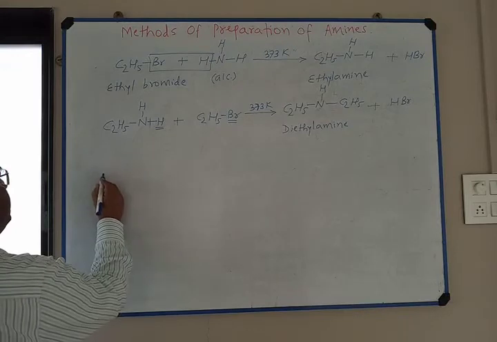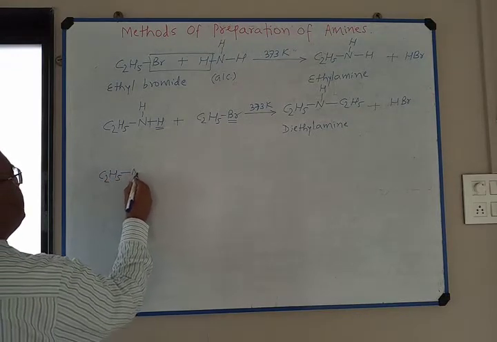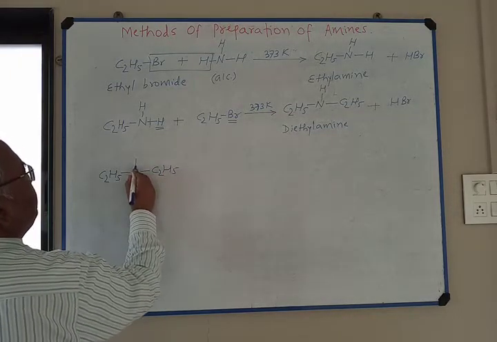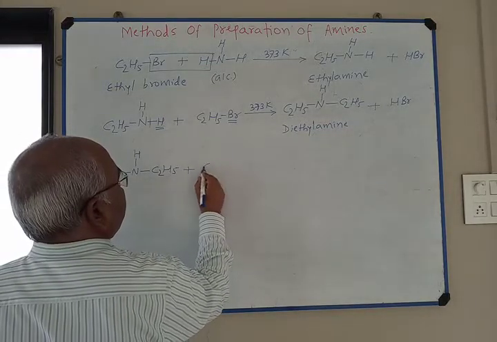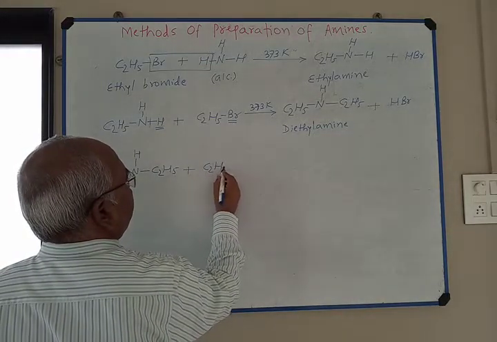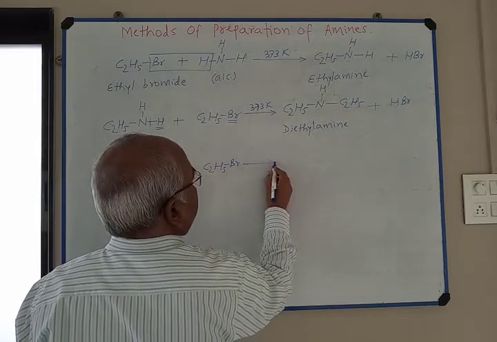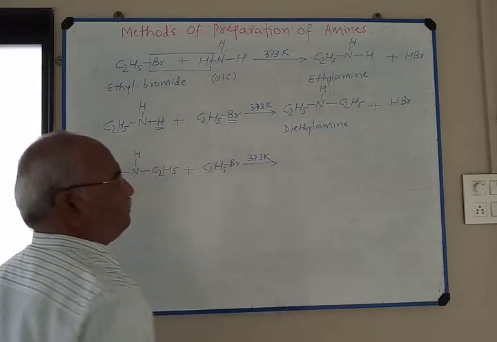This diethylamine, (C2H5)2NH, again reacts with ethyl bromide. The reaction takes place at about 373 Kelvin.